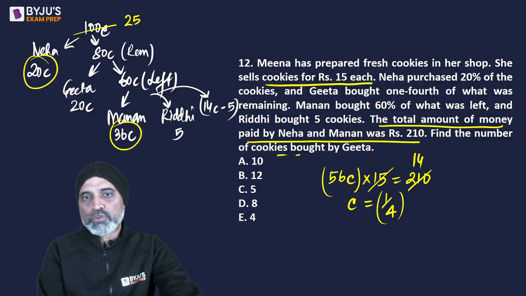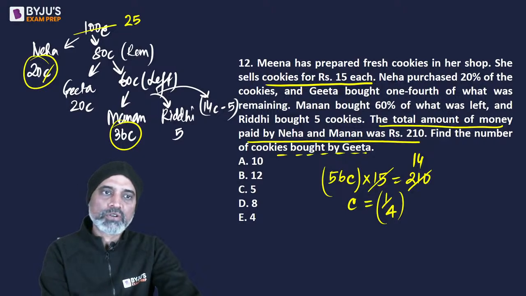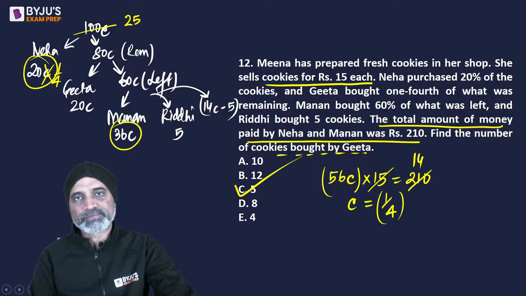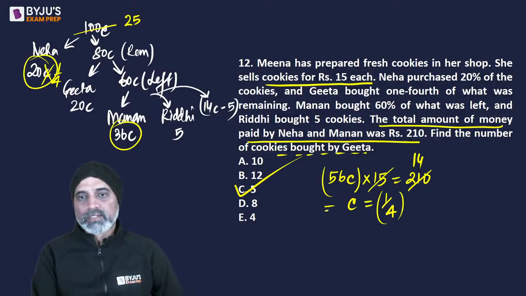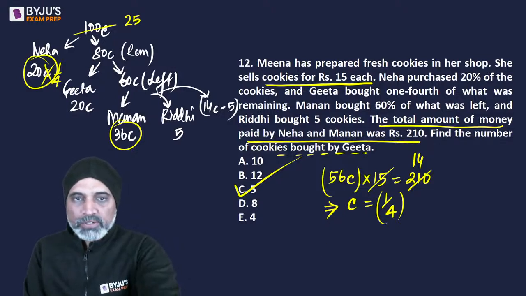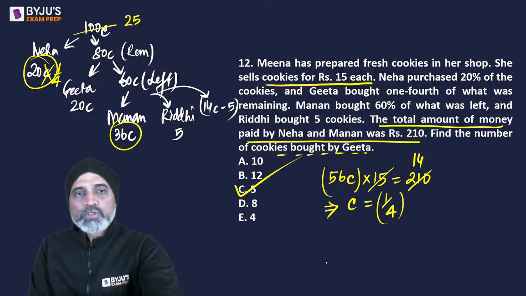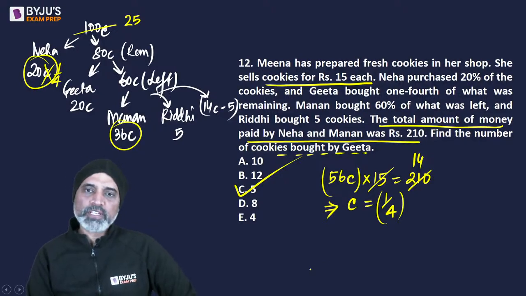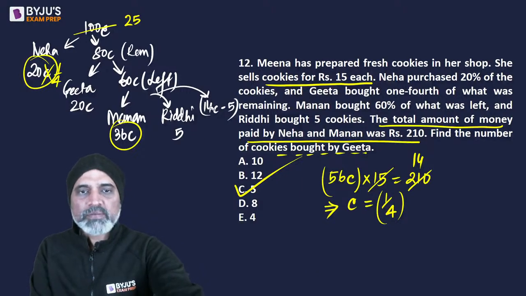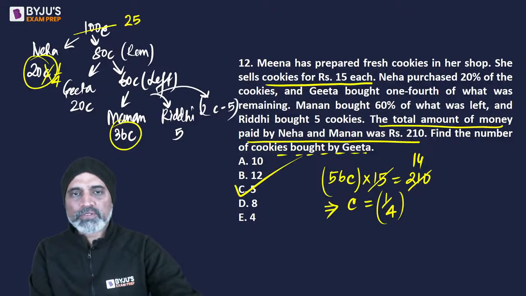The question asked is the number of cookies bought by Geeta. So instead of C, put 1/4. 20 C becomes 20/4, which gives you 5. Okay? So it was a silly calculation mistake. Where will the 24 be minus? Not 24, 14, no? Okay, let's go with 24.